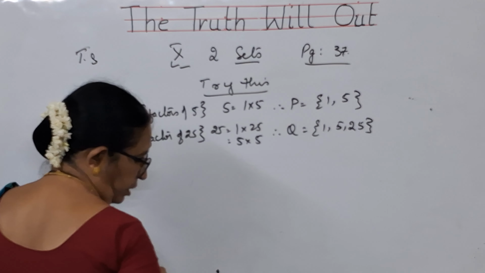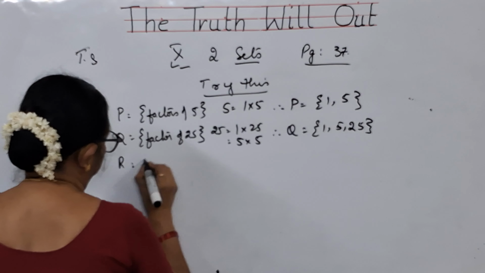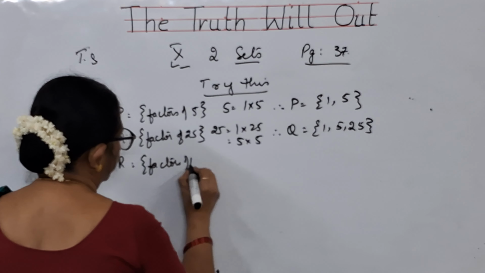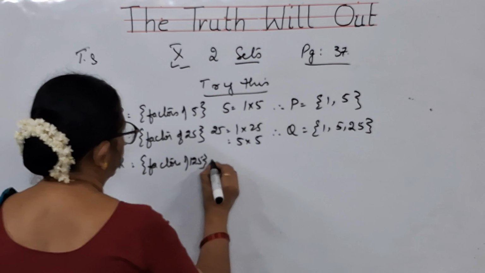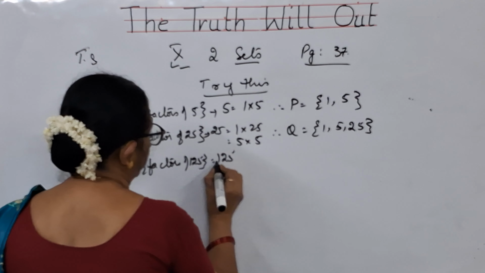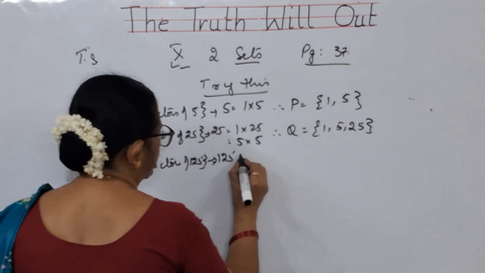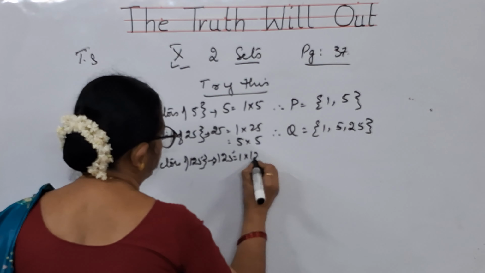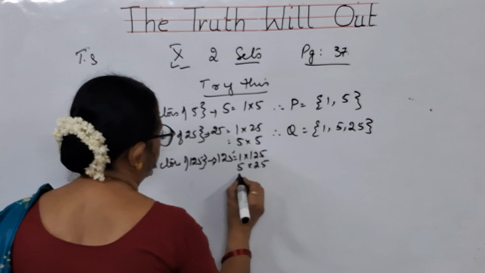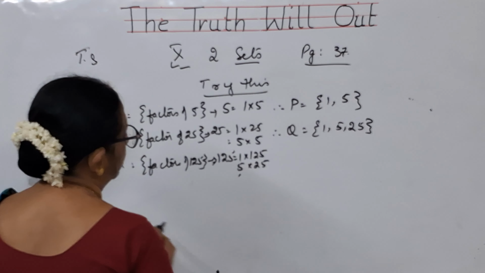Next, R is set of factors of 125. So, how will you get? 125 means 1 into 125, 5 into 25, and then what else?